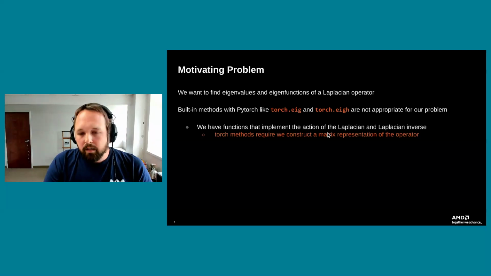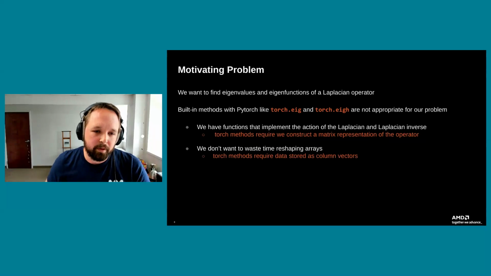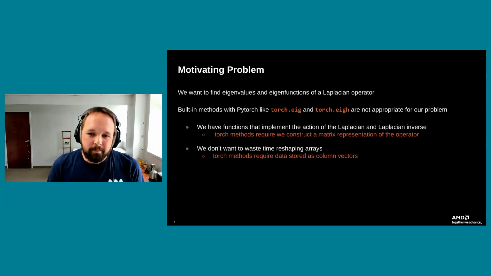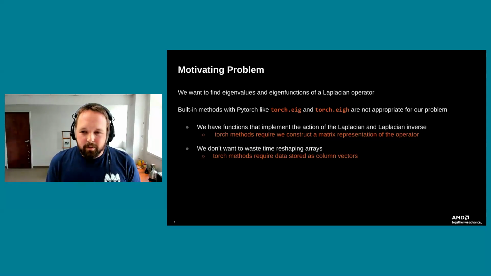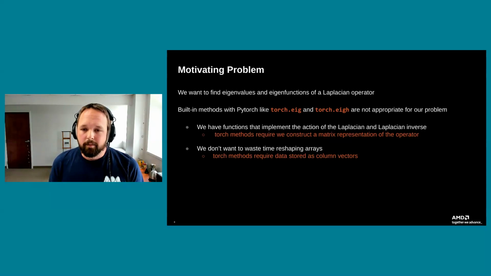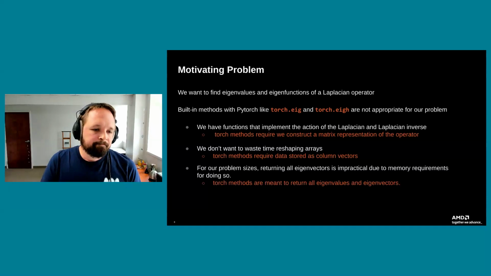So that might be okay, but there are some other reasons why we still don't want to use this approach of using the built-in methods. One, we don't want to waste a lot of time reshaping arrays. Our data comes in usually as 2 or 3D gridded data. Torch methods and even SciPy methods out there that do eigenvalue search problems actually require you to store the data as column vectors. So you have to spend some time reshaping arrays between your native data storage format and a column vector and getting that right. We don't want to waste time doing that kind of remapping.